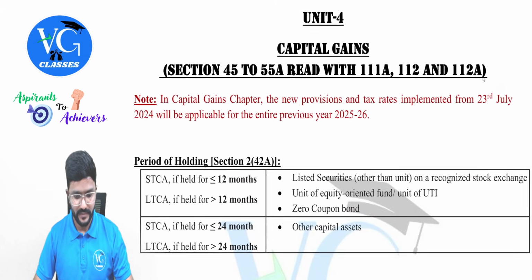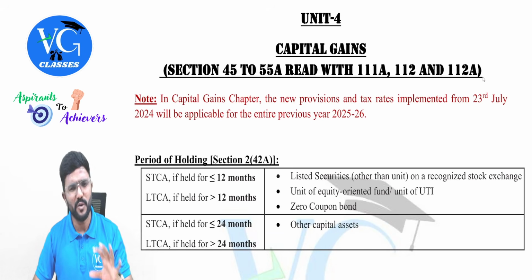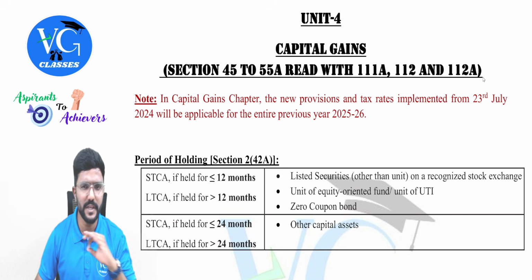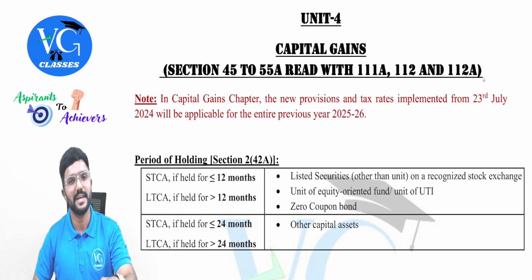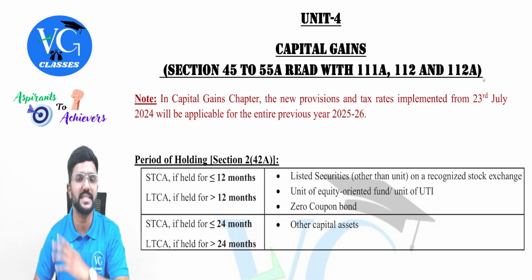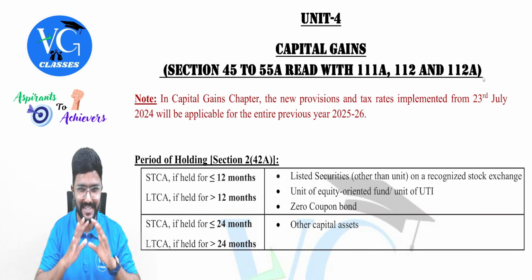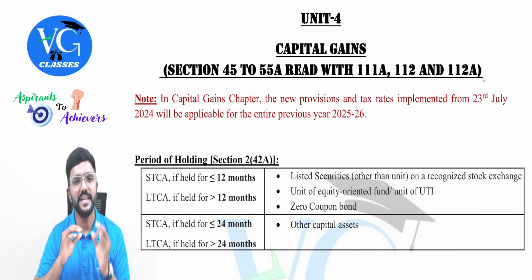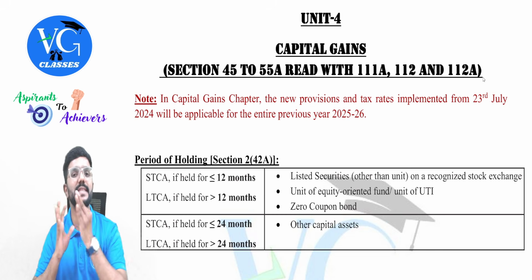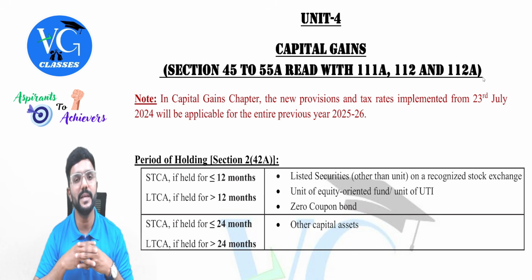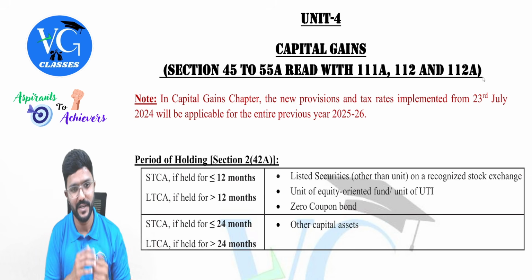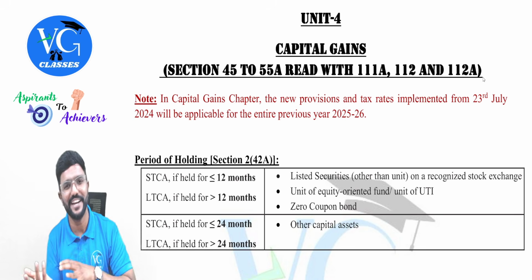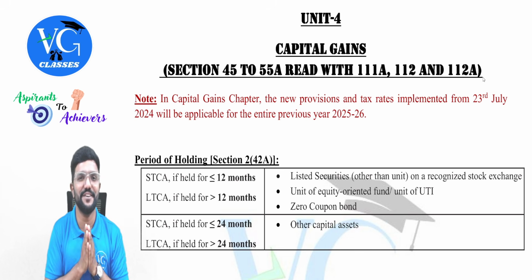Chalo, we'll move ahead. In the capital gains head, it is more of a clarification for you. There are no more amendments here. I would like to give more clarification here. Why so? Because guys, last year I know this was one of the biggest headaches for the students, but now it is slightly easier. Anything which was applicable on or after 23rd July 2024 will be applicable for our entire previous year 25-26. Got it? So there were a lot of changes with respect to tax rates, period of holding, indexation, no indexation and all. So now it is slightly easier for you guys.